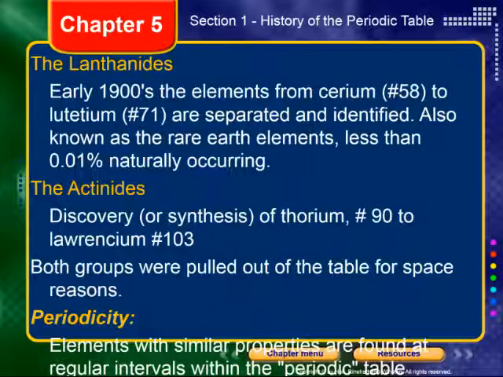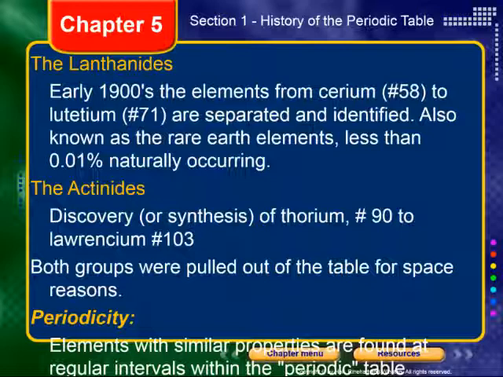The other categories that were not known to Mendeleev were the lanthanides and actinides. In the early 1900s, again, well after Mendeleev had done his work, the elements from cerium, number 58, to lutetium, number 71, were separated from one another and identified. They were also called rare earth metals because they're less than 0.01% of naturally occurring elements.